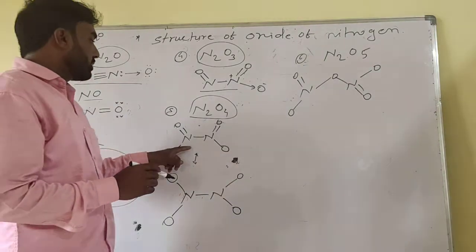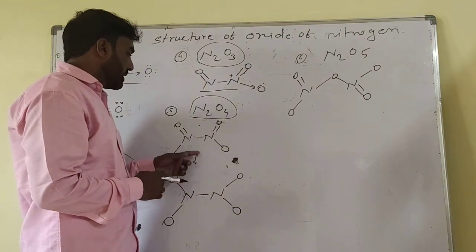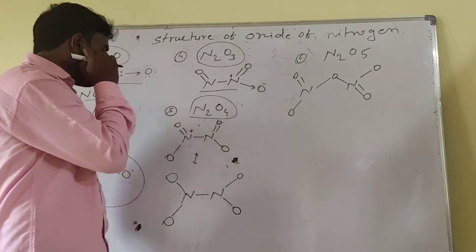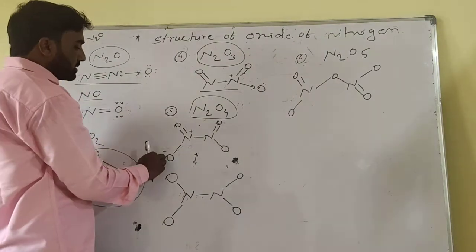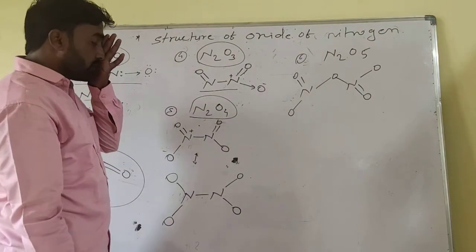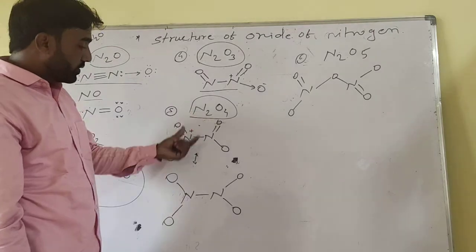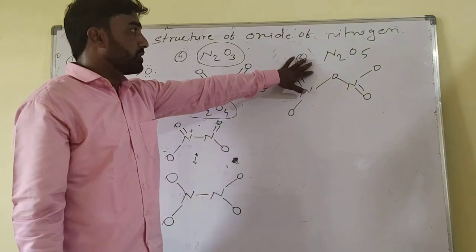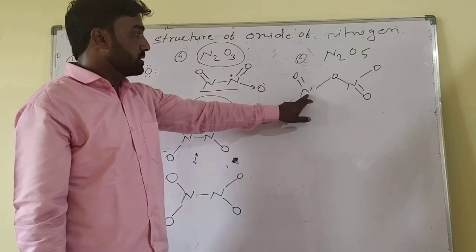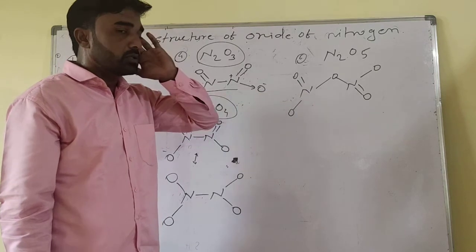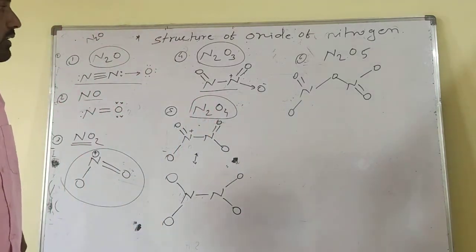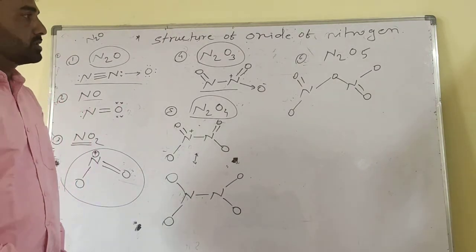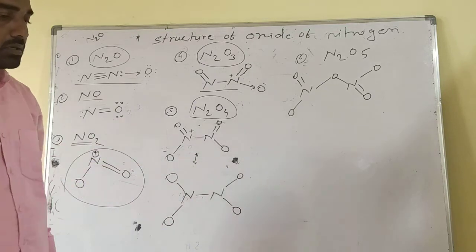The fifth structure is N2O4, with two nitrogens and four oxygens. The nitrogens carry the positive charge and the oxygens the negative charge, forming the structure of N2O4. The last is N2O5, with five oxygens and two nitrogens. Here the nitrogens are tetravalent. You know that nitrogen is trivalent or tetravalent. So this covers the oxides of nitrogen and their structures. Write down short notes.